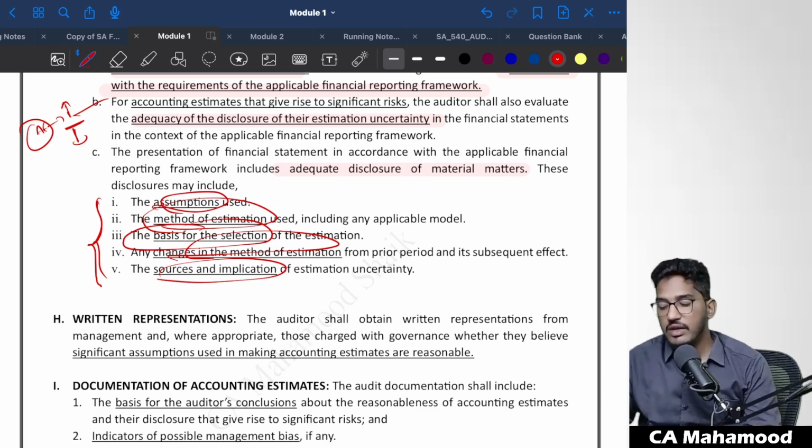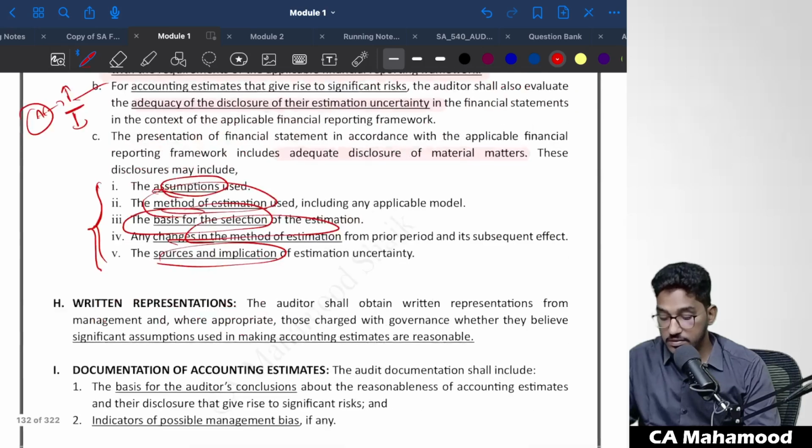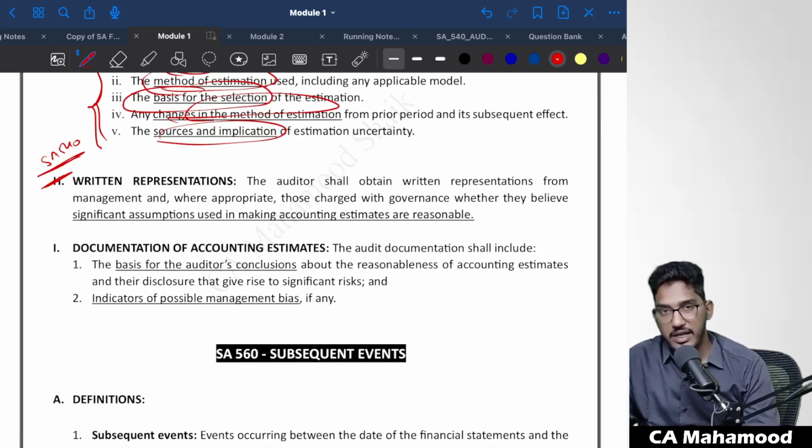Okay. Now, if the auditor finds that anything is missing, either they did not give the disclosure properly or they are giving incomplete disclosures, then what will the auditor do? He will give a modified opinion. Clear? Next one. In addition to that, SA 540 specifically says you are even required to obtain written representation from the management regarding their accounting estimates. That's what they say here.